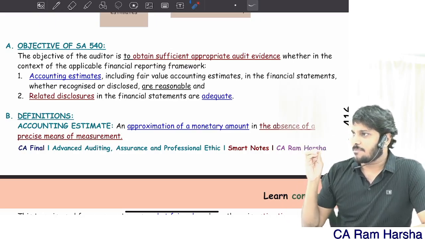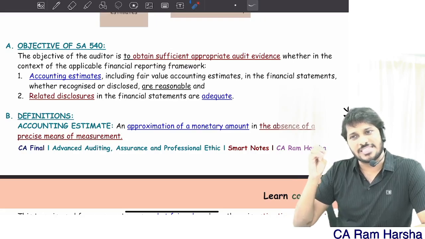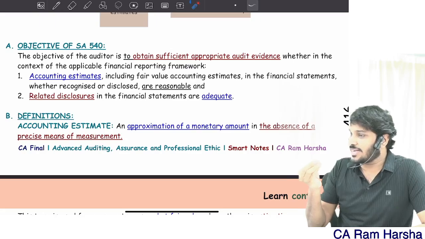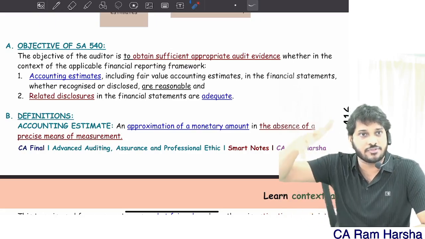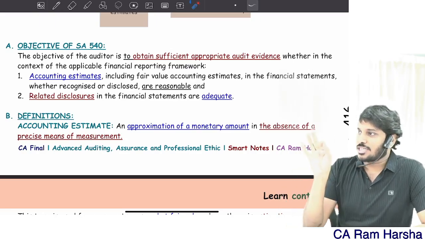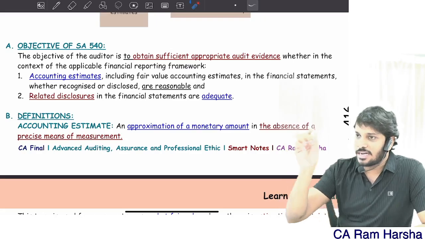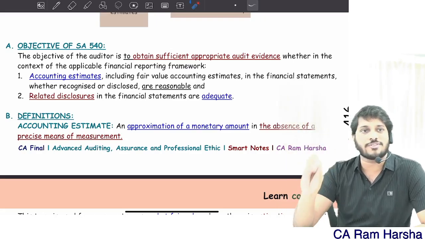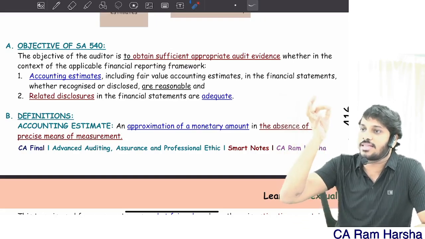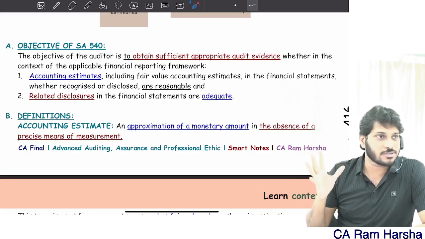Most of the time, the financial reporting framework itself gives clarification on that. The accounting standard itself gives you a list of items that require an accounting estimate. If you read each and every standard, most of the standards have some reference to estimates. So if you follow the financial reporting framework, you can understand what the areas are that require estimates.